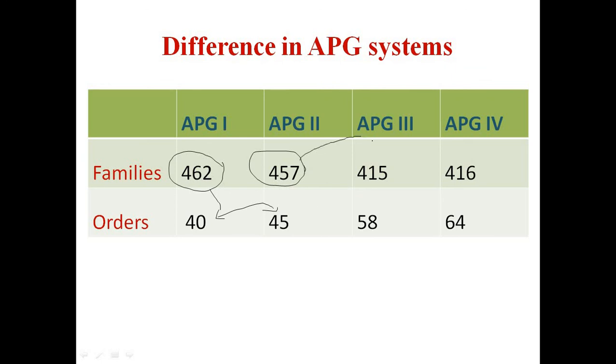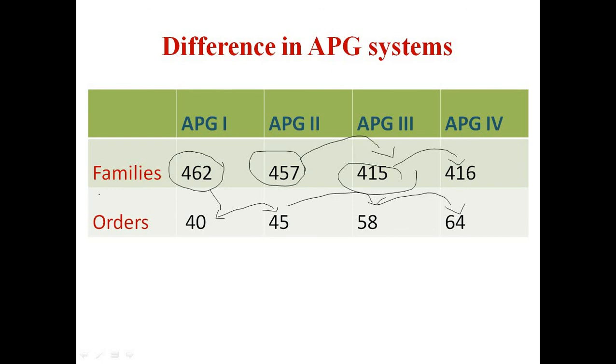Afterwards, there is more reduction in the number of families in the APG third system, up to 415, with a similar addition of orders from 45 to 58. And in the recent APG 4 system, one family is added and the number of orders is increased by about 4 to 6.